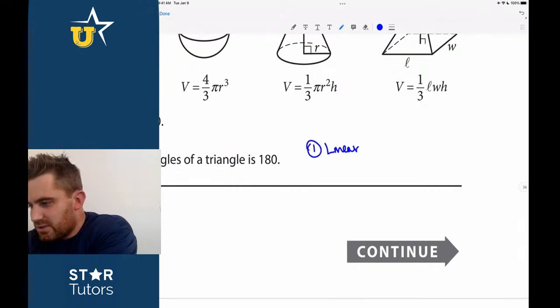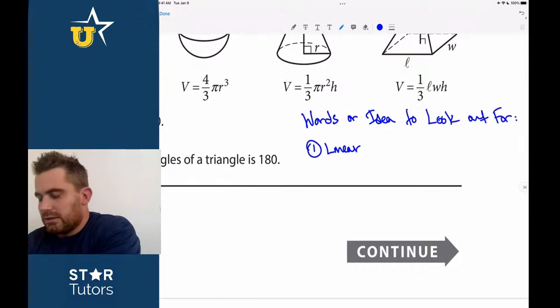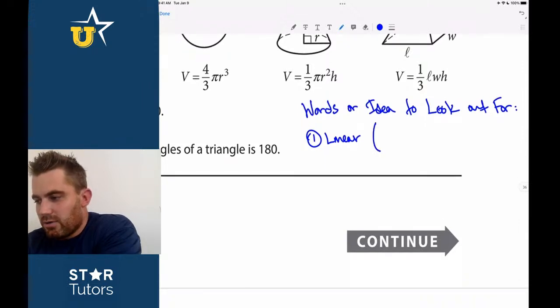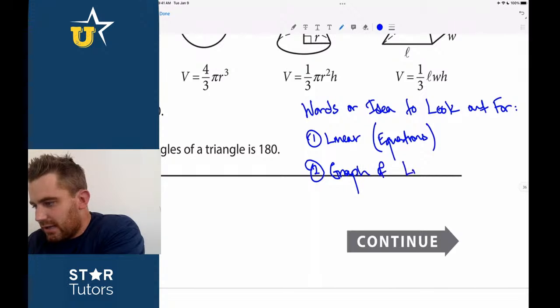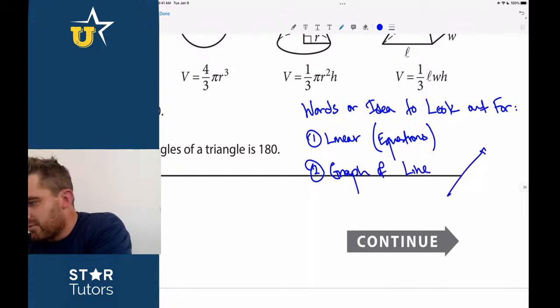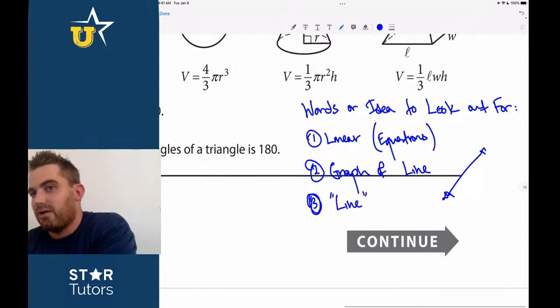So, words or ideas to look out for. Number 1, linear equations, or just the word linear. If you see the word linear, that means line. Number 2, if you see the graph of a line, coordinate plane, graph of a line, and a line, of course, just being like that. 3, if you see the term line, just the word line, look out for it.